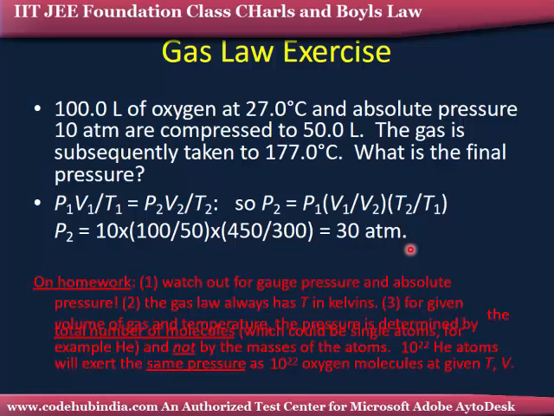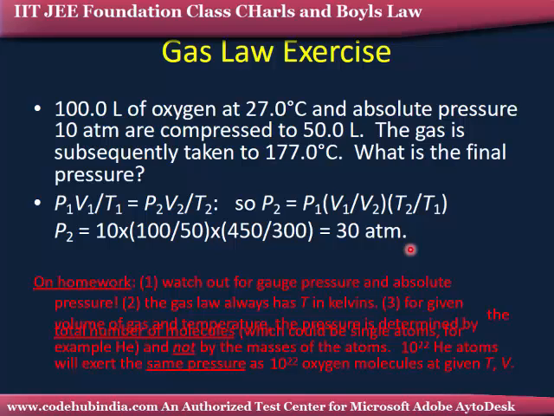For any gas in one initial state, suppose its pressure is P1, volume V1 and temperature T1, and after passage of time, with increase of temperature, it becomes pressure P2, volume V2 and temperature T2.